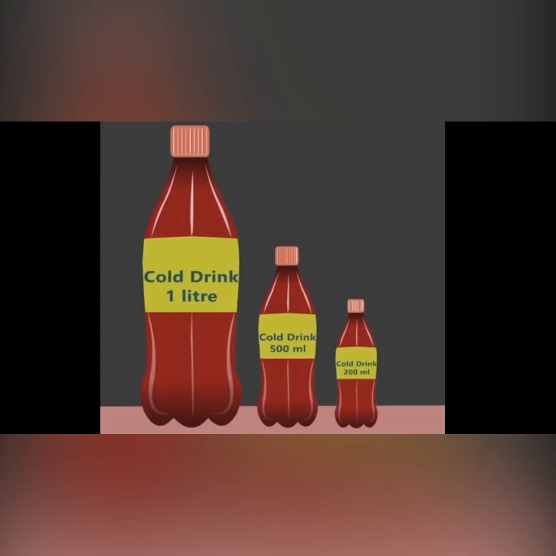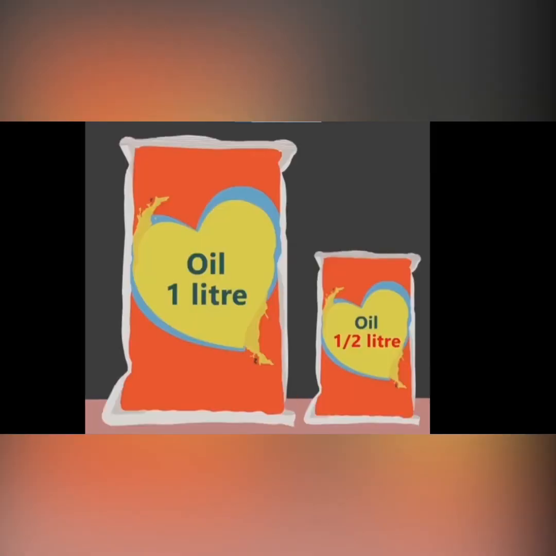Kids, certain liquids in the market are sold in milliliters and liters. So let us take a few examples. Like cold drinks are sold in the bottles of 1 liter, 500 milliliter or 200 milliliters. We have seen cooking oil being sold in pouches that can hold 1 liter or half a liter of oil.